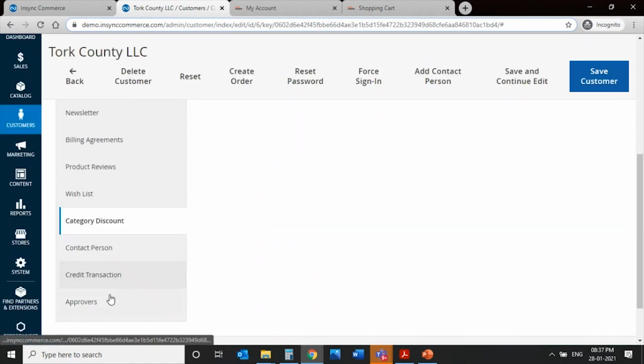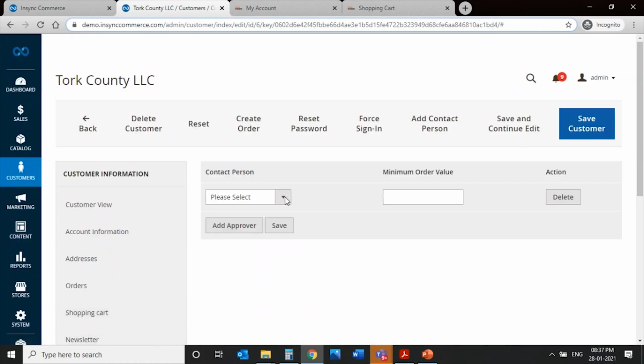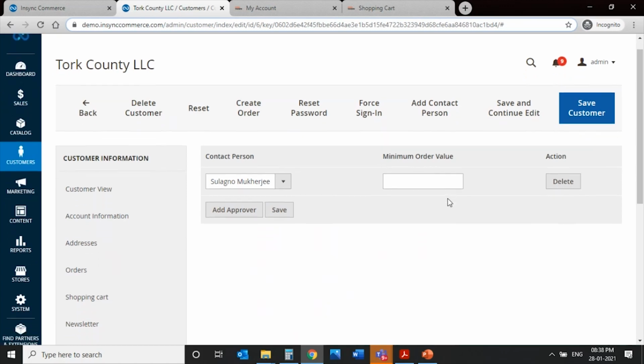And there is also an approval cycle, as I was saying, that if there are multiple people from that organization, Stock County LLC, placing an order, one of the contact persons could be given an approval right, and would be approving the orders, which could also be set in a way that there could be a condition. So any order being placed could be approved by this person, or if the order values are above an X amount, then this contact person would have to approve the order.